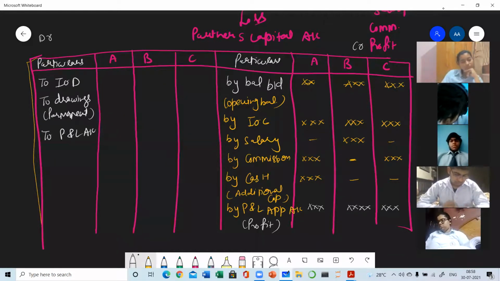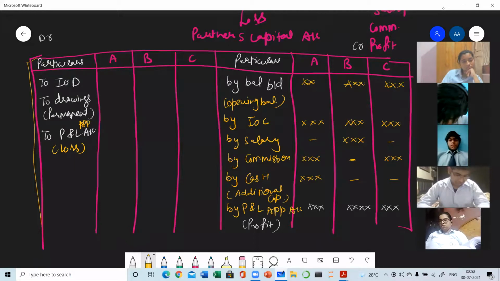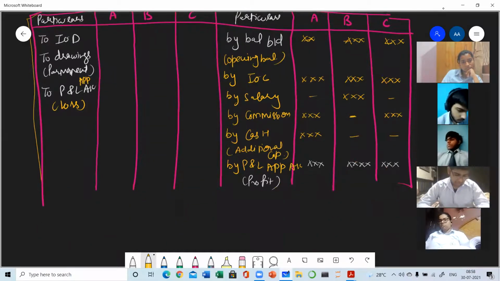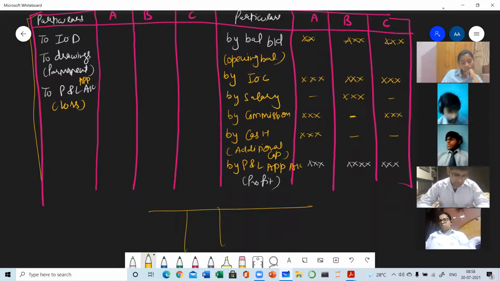Next, to profit and loss account. What is this profit and loss account? This is the loss. If in the P&L appropriation account there were losses, they will come to this side. Here, one more thing you can consider, I'm telling you to make the topic easy. Suppose this is the P&L appropriation account and you have already prepared it. In this account we were writing IOC, salary, commission, and here we were writing by interest on drawing.